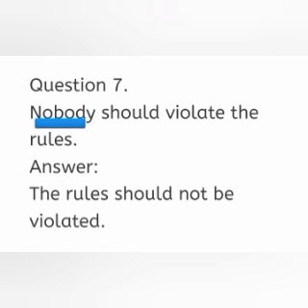It is optional to write the subject to object transformation, nobody to anybody, that is optional. So the answer is either the rules should not be violated or the rules should not be violated by anybody.